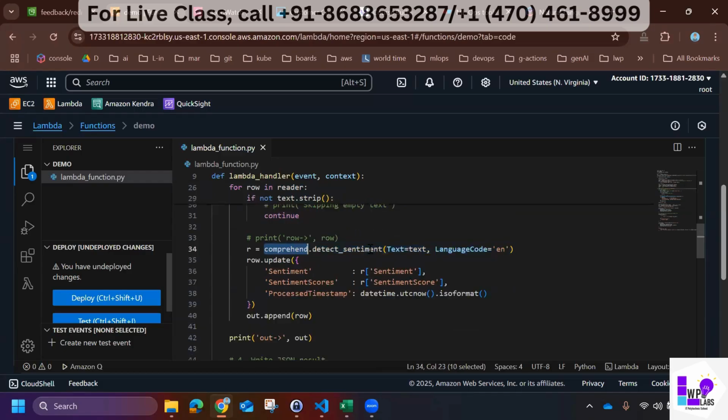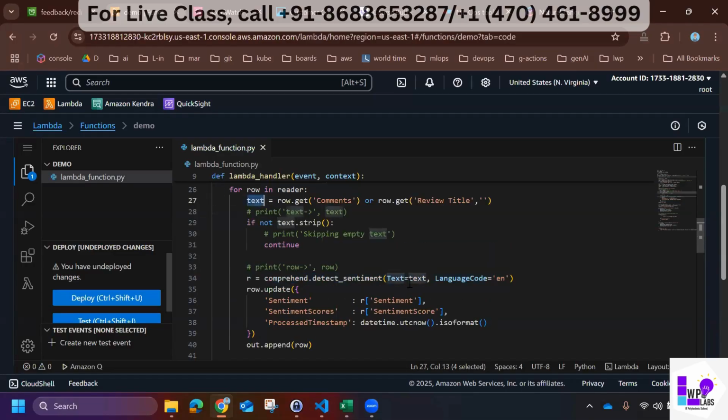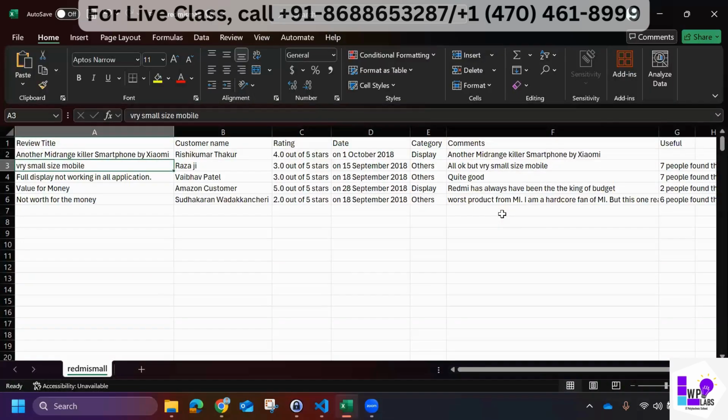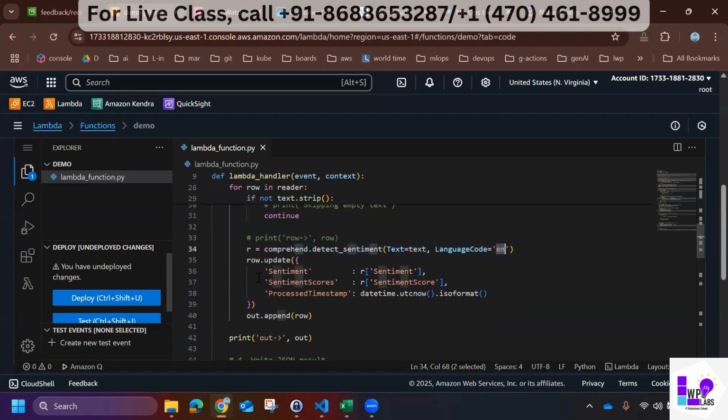So comprehend dot detect sentiment, and in text I'm giving this text, and the language is English, because my input language is English. Then row dot update: this is the key, this is the value, sentiment, this is the sentiment score, this is process time, the timestamp at which this is processed.